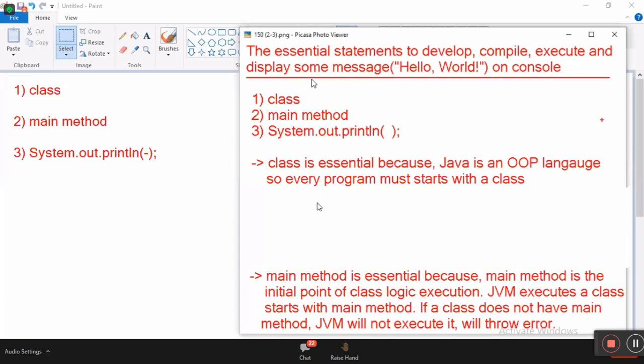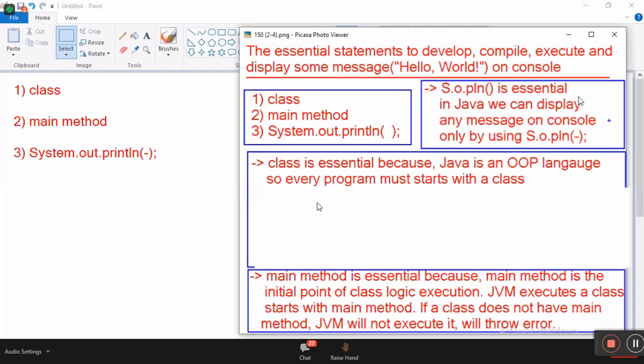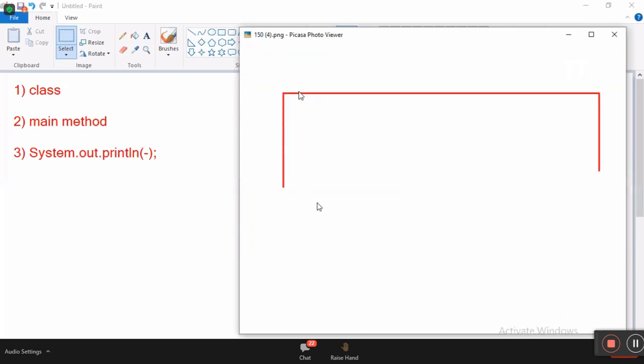Next point. System.out.println is essential. In Java, we can display any message on the console only by using System.out.println. Do all people understand these 3 points? Shall we proceed to develop a program now?